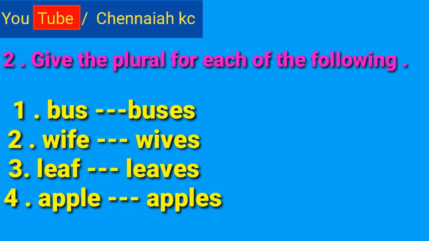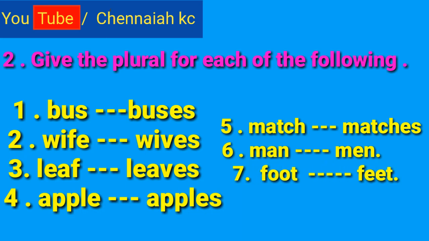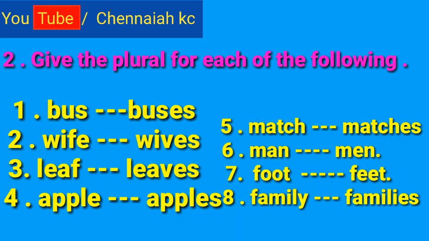Apples are plural. Fifth one, match is a singular. Matches are plural. Sixth one, man is a singular. Men is a plural. Seventh one, foot is a singular. Feet are plural. Eighth one, family is a singular. Families are plural, etc. Okay friends, these are the detailed description of the noun number video lesson 17.